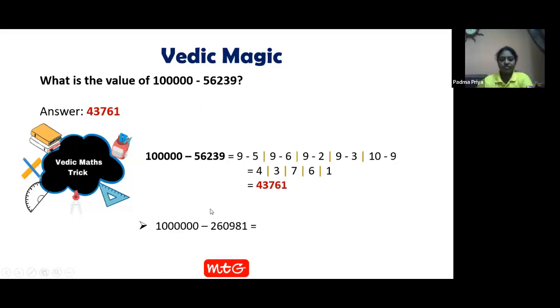Now here is one more question for you. See, 1 followed by 6 zeros. You should subtract 260981 from this number. You can use the same trick. You just do it orally. Don't use any pen, paper, anything. Orally, you can tell me the answer or the digits. It's so easy to solve it.